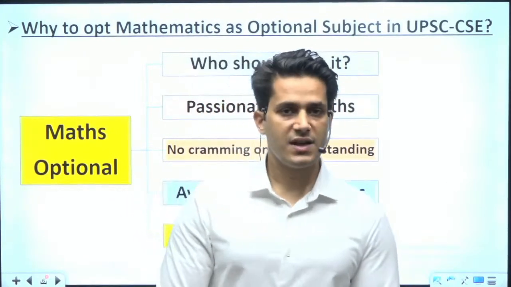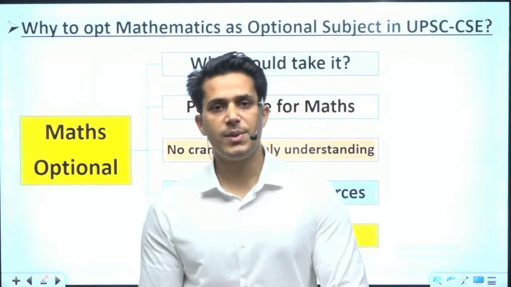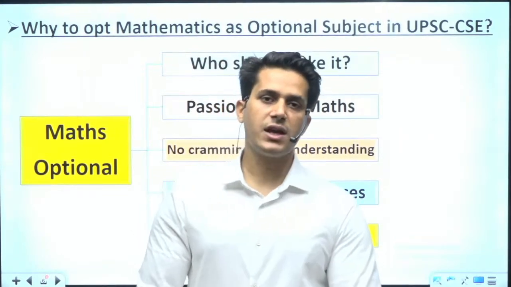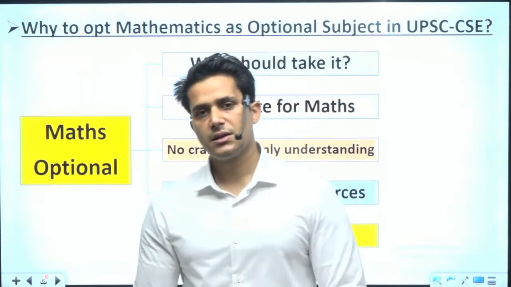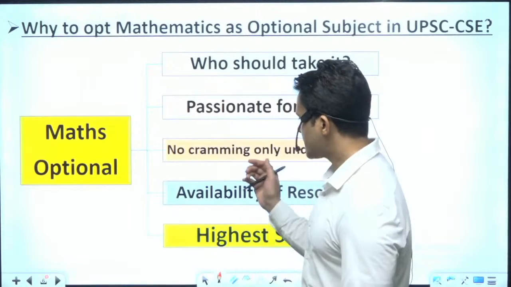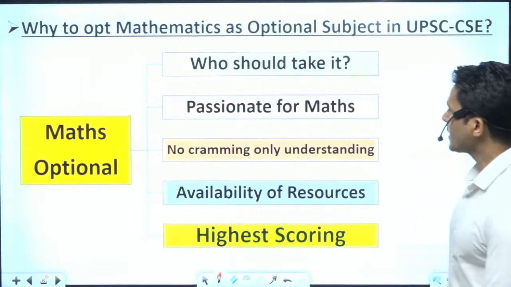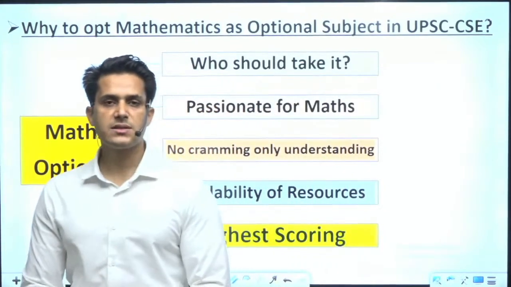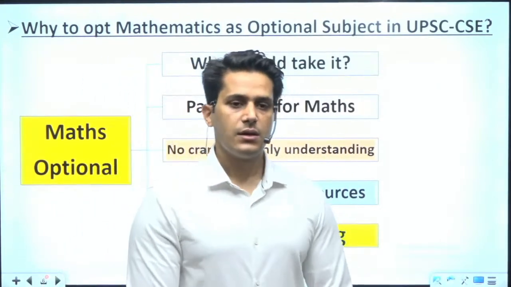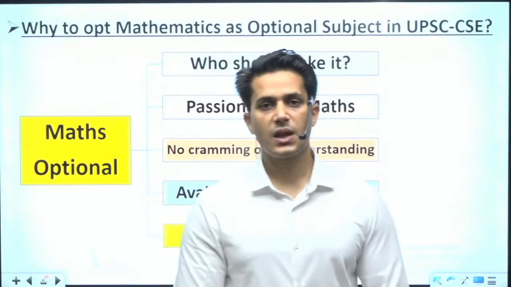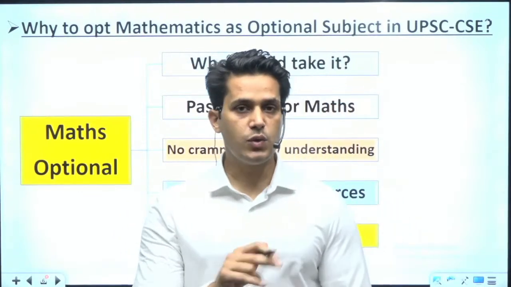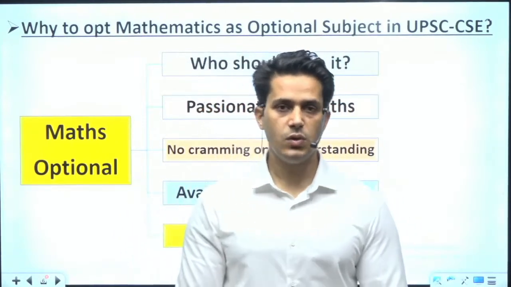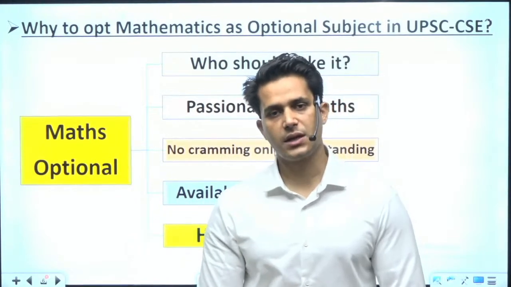So we will discuss everything here and every query of yours will be answered by me. Let's start one by one. Who should take mathematics optional? There are 2 questions: who can take and who should take?